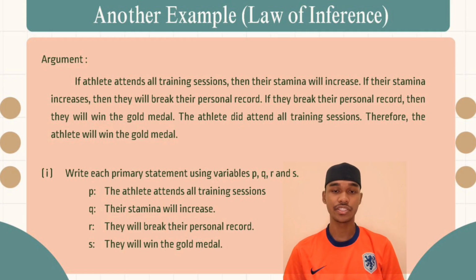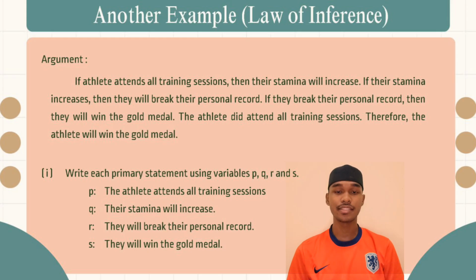So, for the first question, we need to translate those English sentences into logical variables so we can work with them mathematically. Let's define our primary statements with P, Q, R, and S. For P, the athlete attends all training sessions. For Q, their stamina will increase. For R, they will break their personal record. And for S, they will win the gold medal.